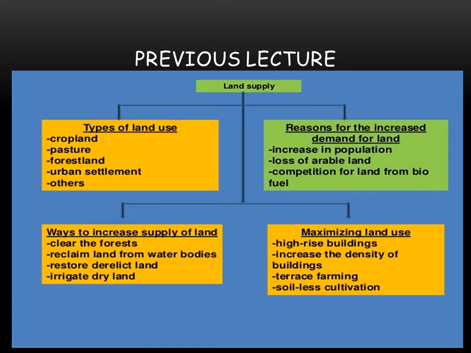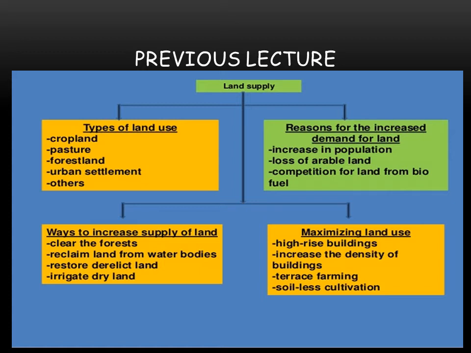Then there is competition for land from biofuel. We are not only cultivating land for our food and using land for our housing. We also need to cultivate some plants for biofuel, as the fossil fuels are limited and we cannot rely on these fossil fuels. So we need some biofuel plants, like palm oil, or we can say biodiesel. Then there are some ways to increase the supply of land.